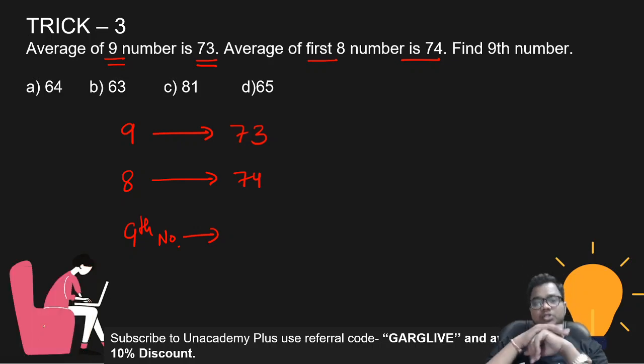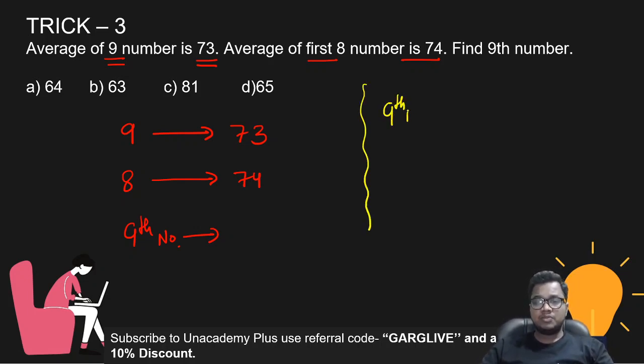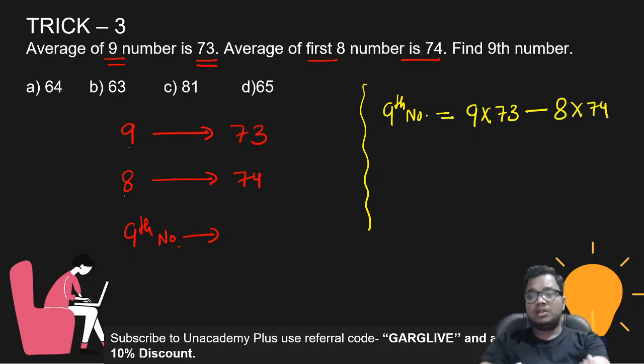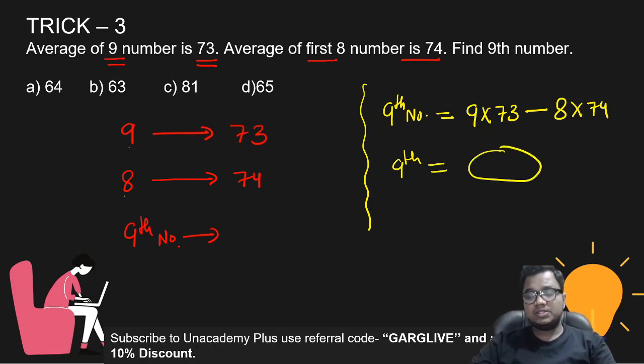Now, how to solve this question? I know one thing: the average of 9 numbers is 73, and the average of 8 numbers is 74. So what is the ninth number? The basic approach is that the ninth number will be the sum of all 9 numbers, 9 into 73, minus the sum of the first 8 numbers, which is 8 into 74. So subtract 9 into 73 minus 8 into 74, and you will get the ninth number. This is the basic approach.